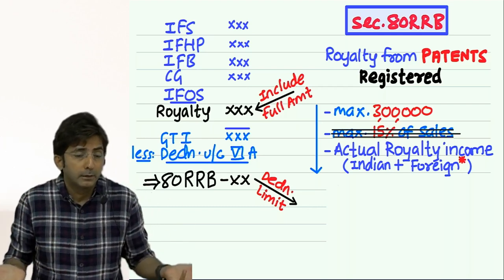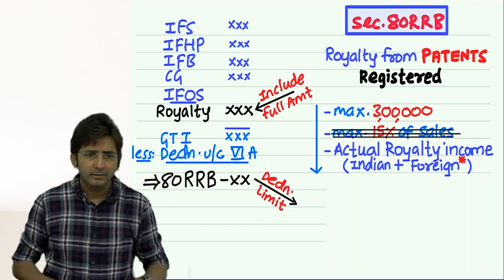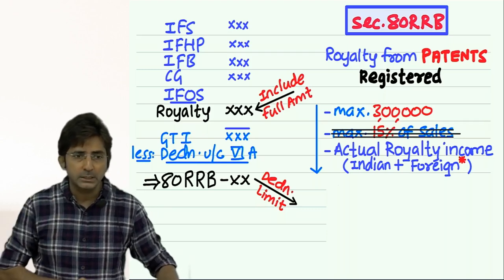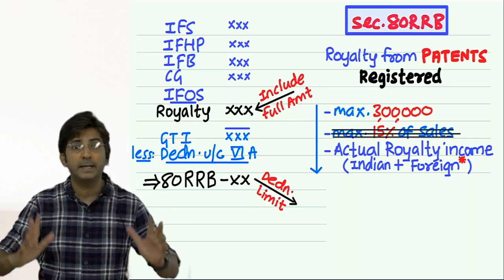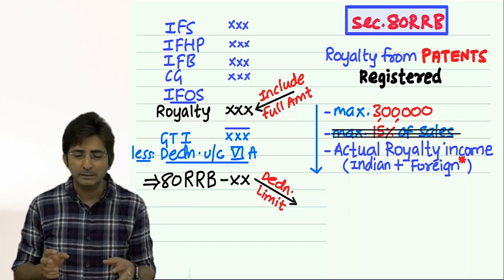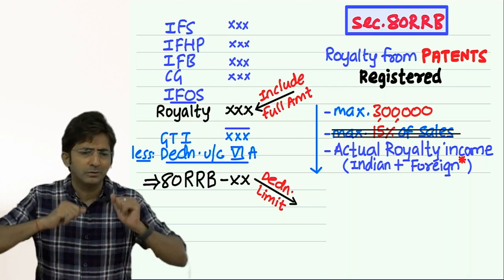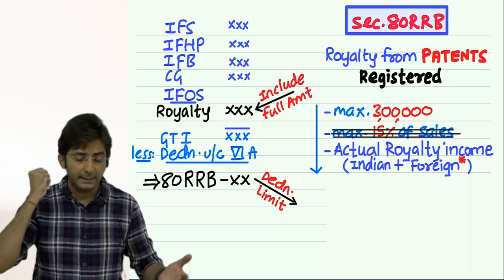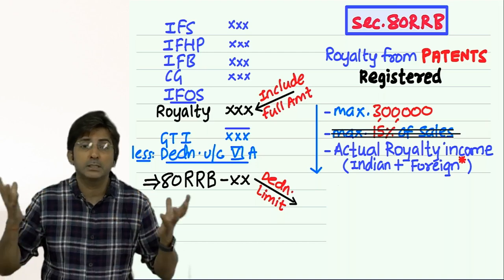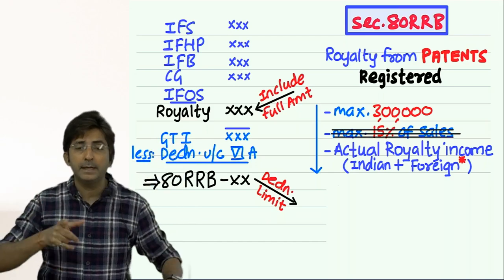If your invention is really great, get it registered. If it is actually registered, then we can believe it is a great invention. Otherwise, if you have done some hopeless invention, government will not register it. Only when your patent gets registered can you say it is authentic. Then only you become eligible for deduction under 80RRB.